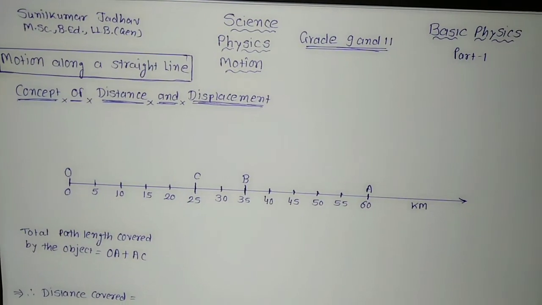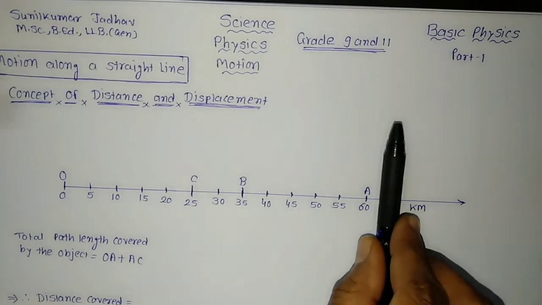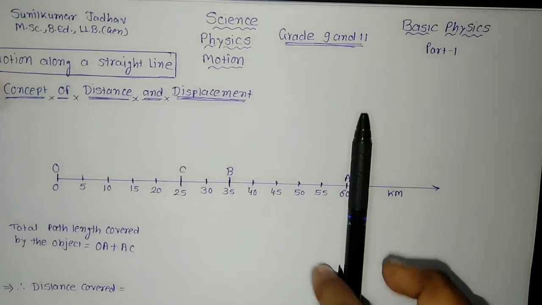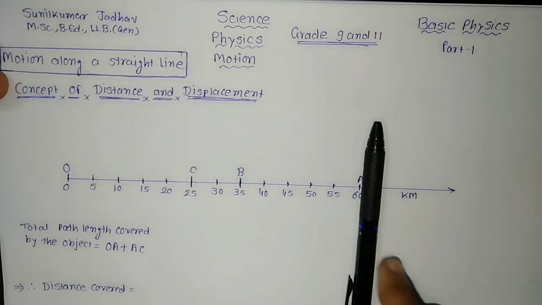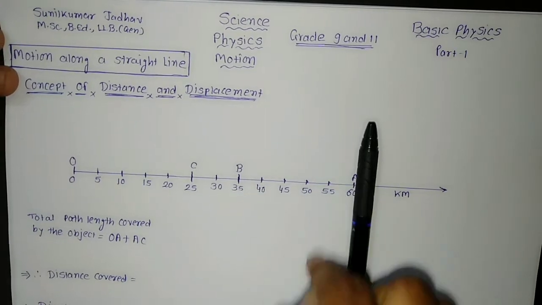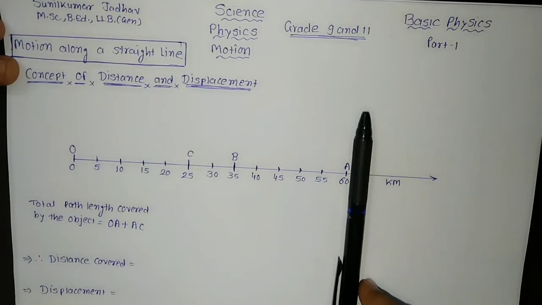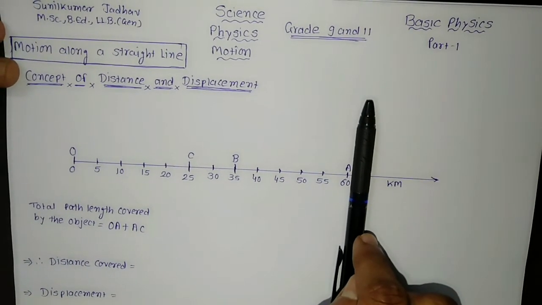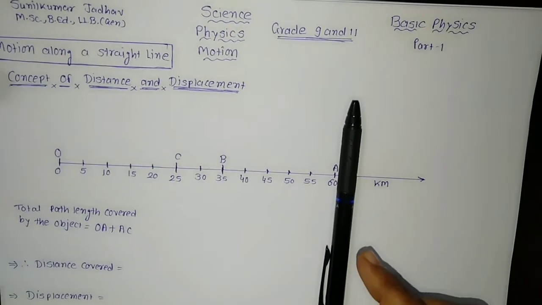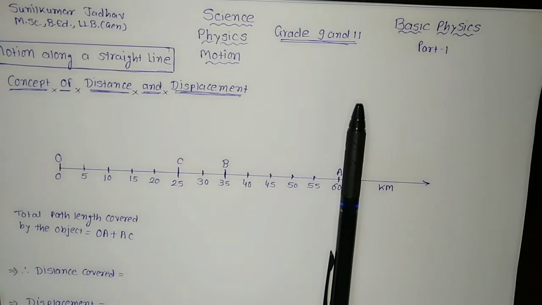An object may appear to be moving for one person and stationary for another person. Let us try to understand this. Say, for example, this pen is a train. We are sitting in a train and this is a platform. Now the train is moving. If we are sitting in the train, the platform or the trees outside seem to be in motion, because those are not moving but we are moving. But as we are sitting in the train, the passengers sitting with us do not seem to be moving, because this motion is as per the reference point.